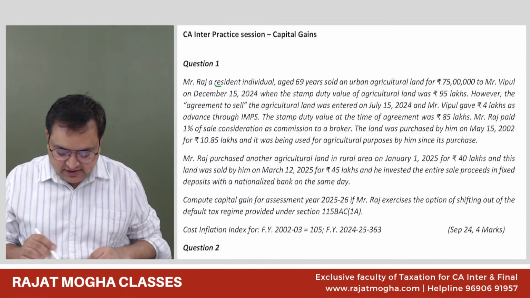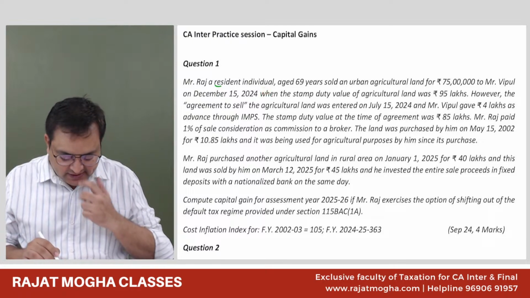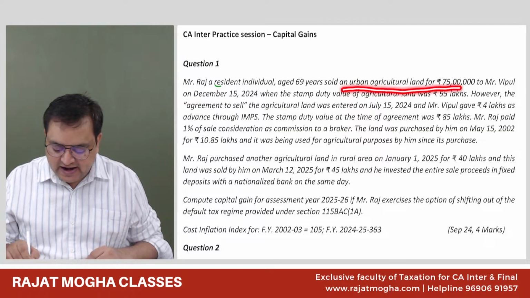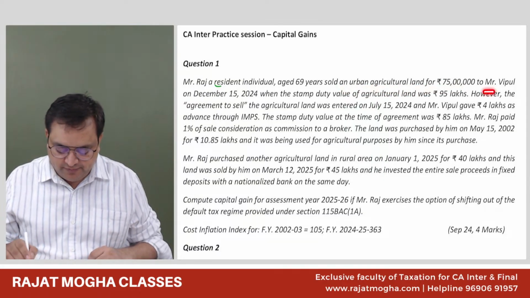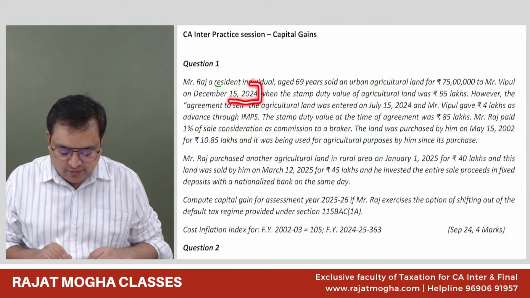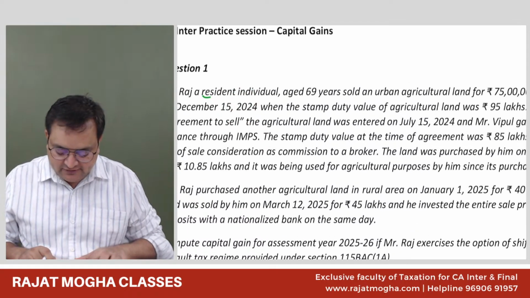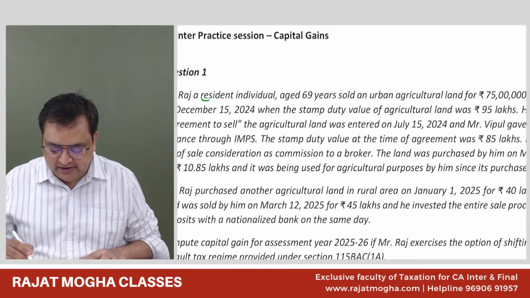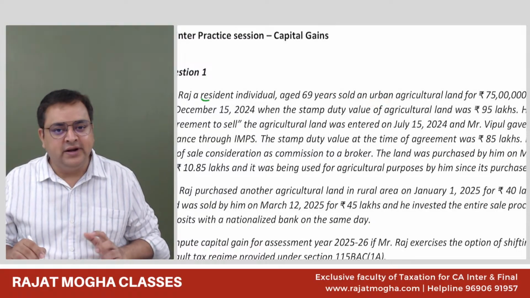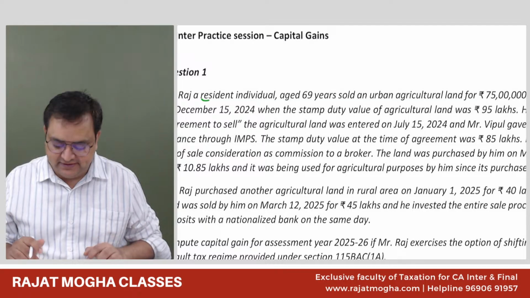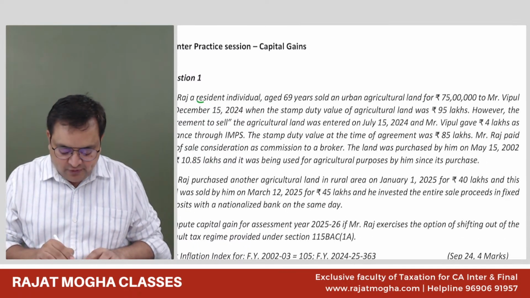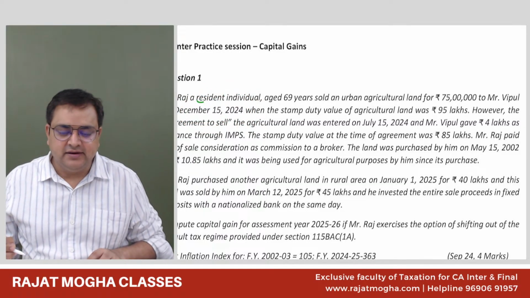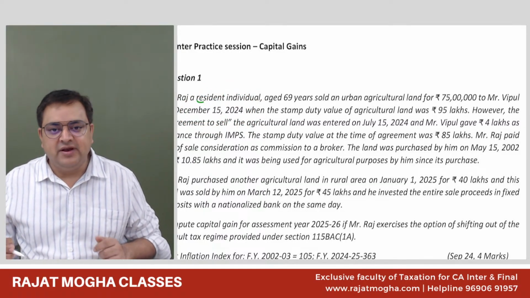Mr. Raj is a resident individual, age 69 years, who sold an urban agricultural land for 75 lakh to Whipple on 15 December 2024. We understand this is a capital asset. If this would have been a rural agricultural land, it was not a capital asset. And he sold on 15th of December 2024, that is after the budget date. So there would be no indexation while computing it.